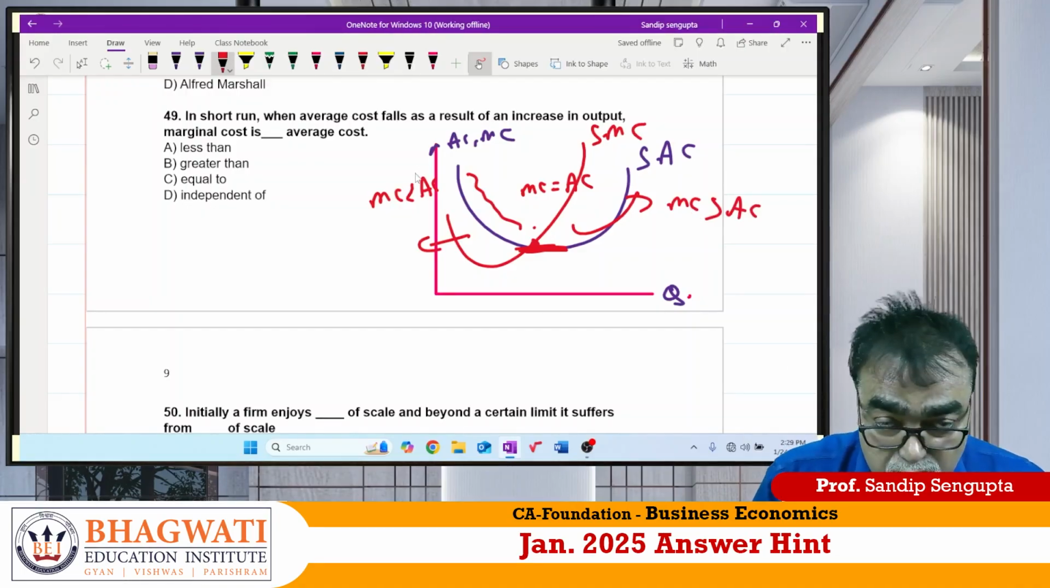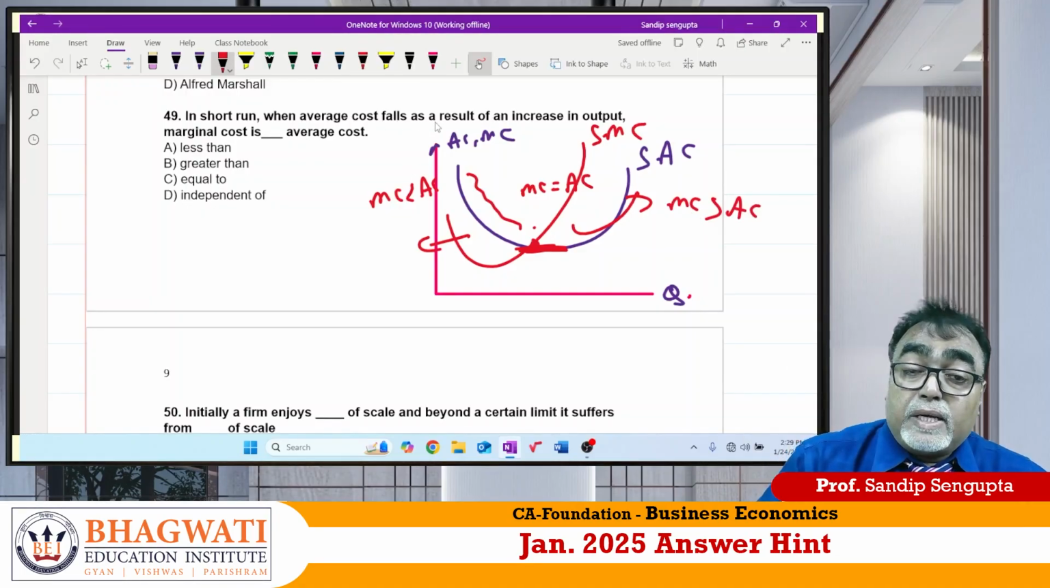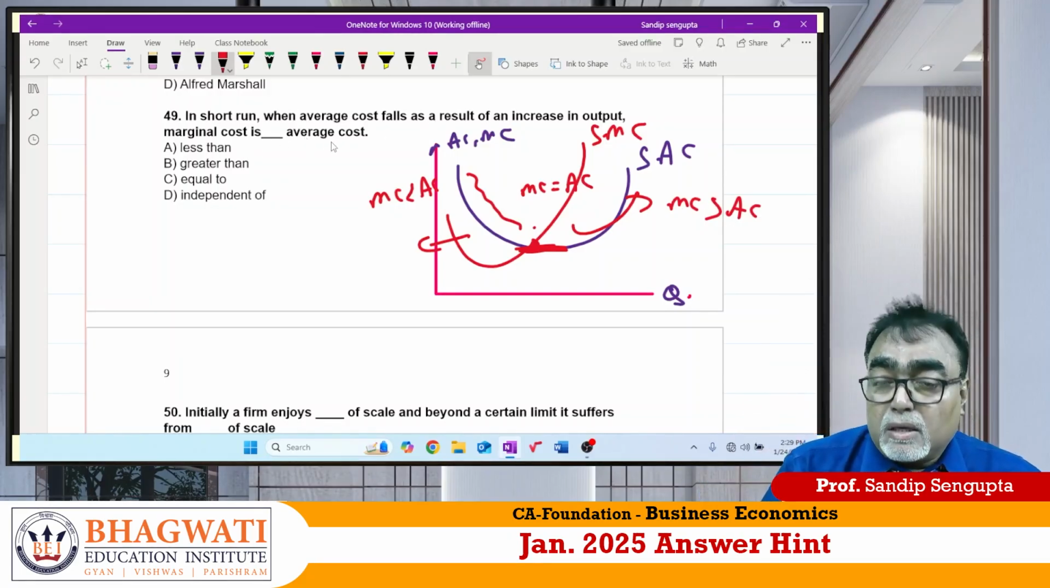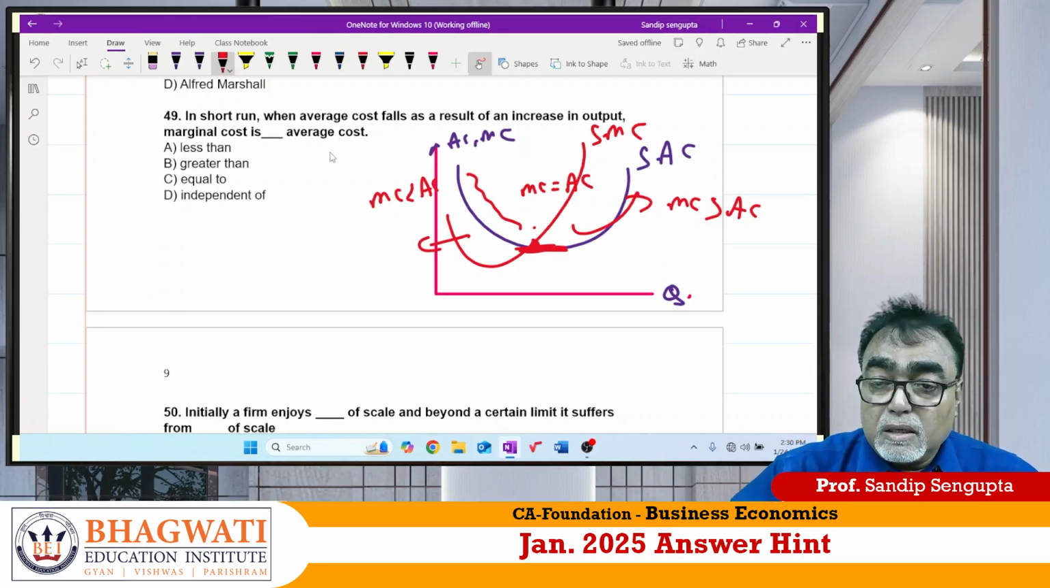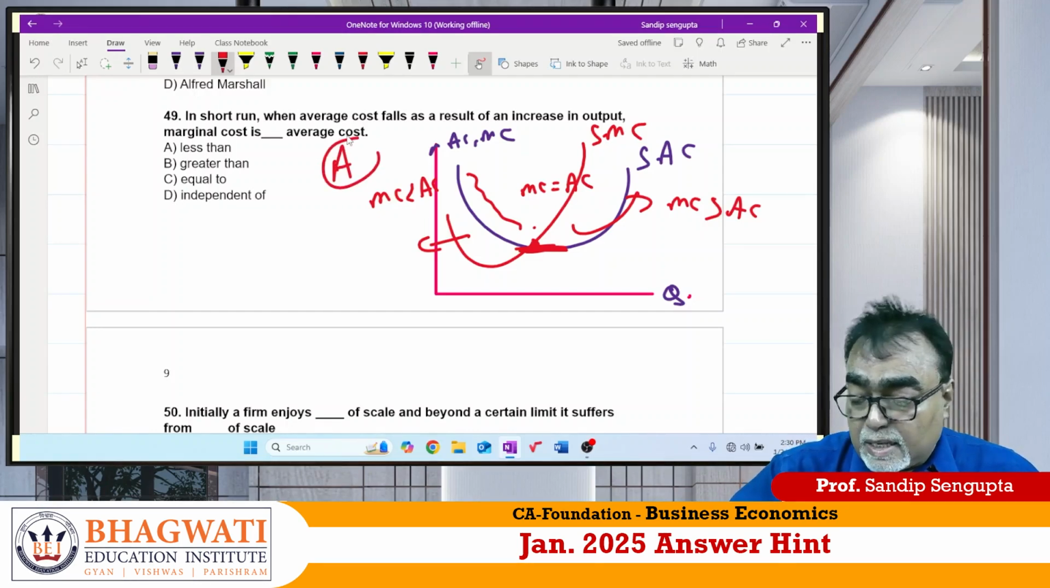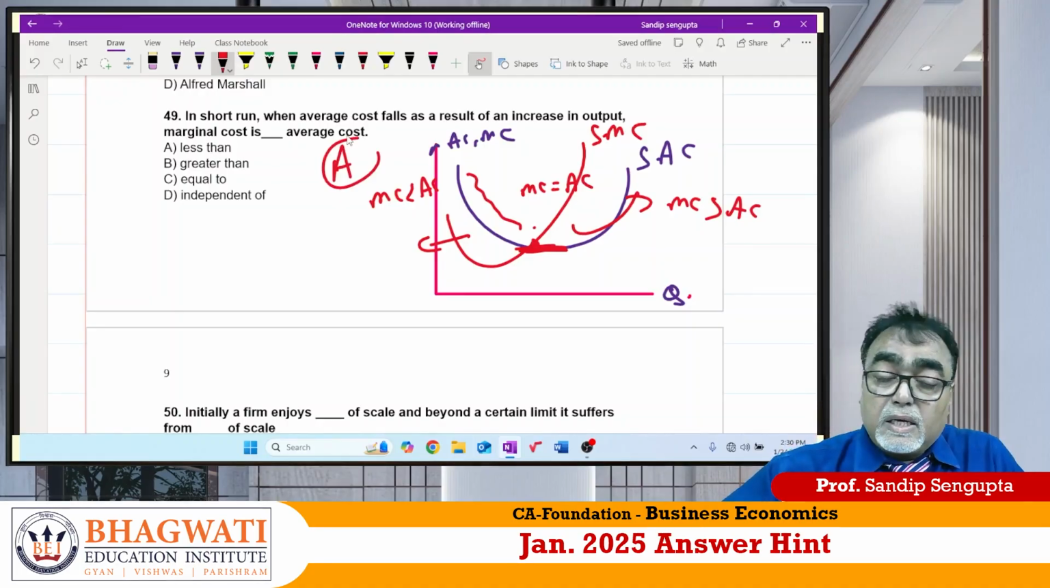Now look at the question. In short run, when AC is falling, marginal cost is what? Lesser than or greater than? Common sense. What should be the answer? Obviously lesser than. Answer should be A for Ahmedabad.